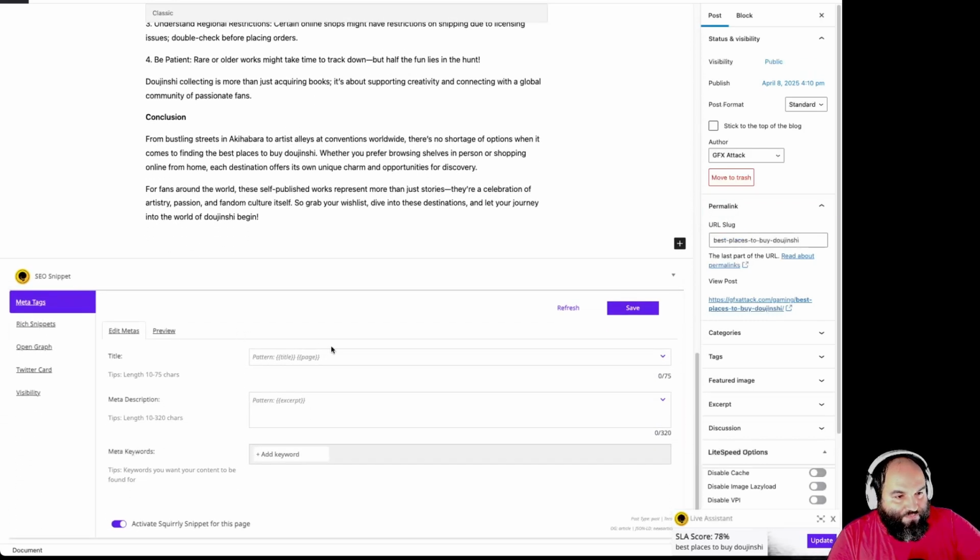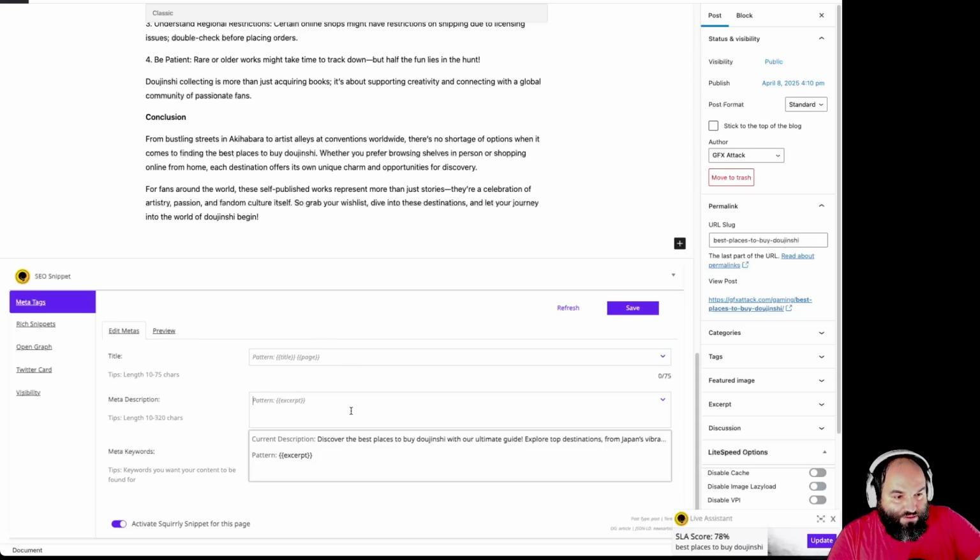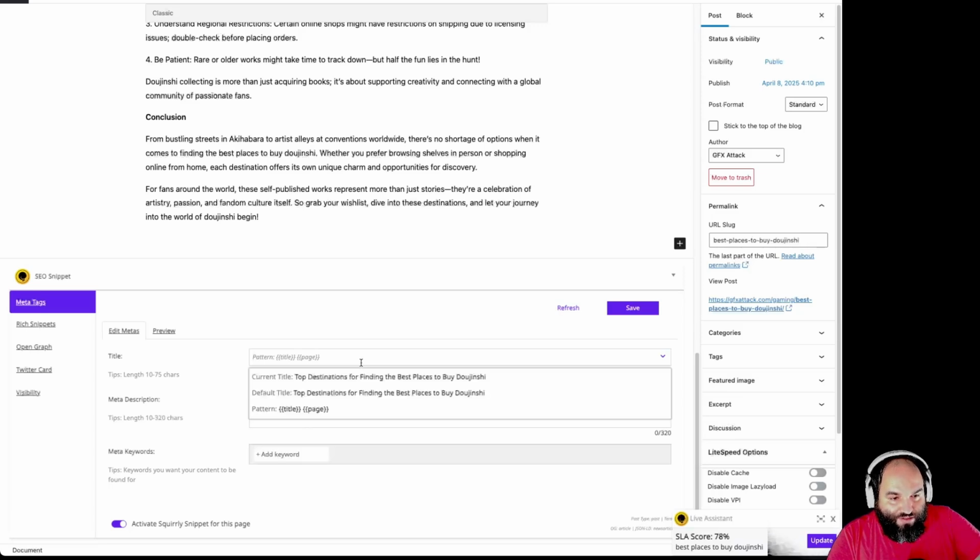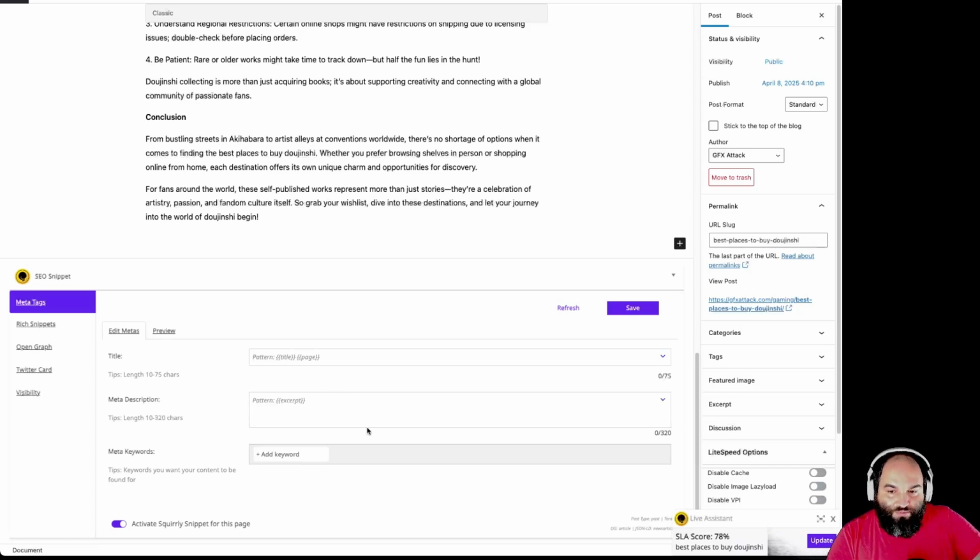And then in meta, I guess some people were afraid because they only saw the patterns, right? So they've only seen the patterns. But if you click on it, you can actually see that this is the current description, which is exactly what you had in Next Level. So you can see that nothing is wrong. And you can actually see that the current title is exactly this one. So everything was properly placed.